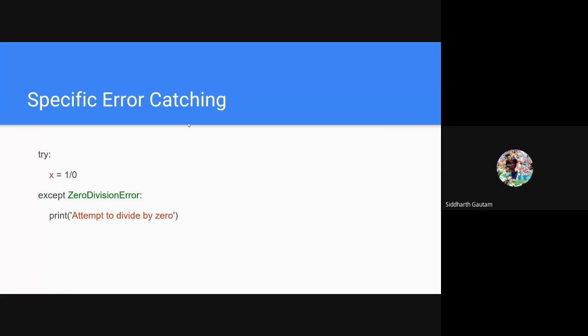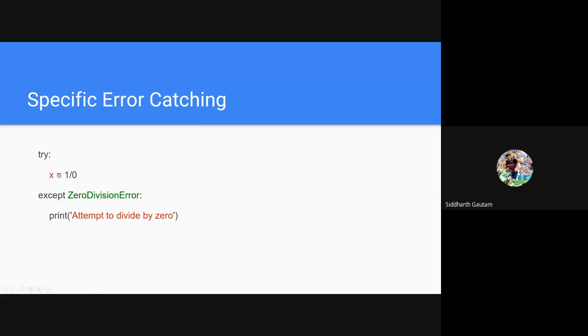Now moving forward, okay. So let's say you want to catch a specific error. There are many different kinds of errors, like 10 or 20, that you will encounter while programming, and debugging them is also a skill, but we will talk about that sometime later.